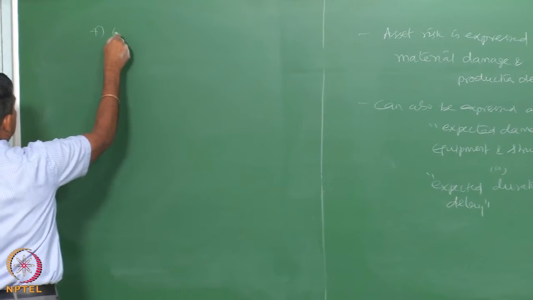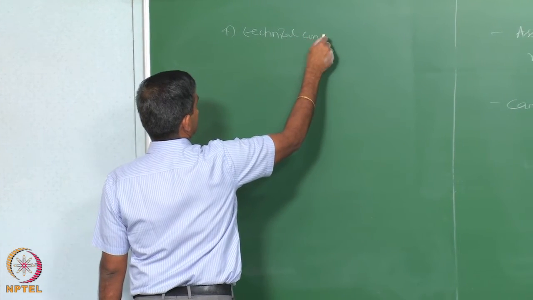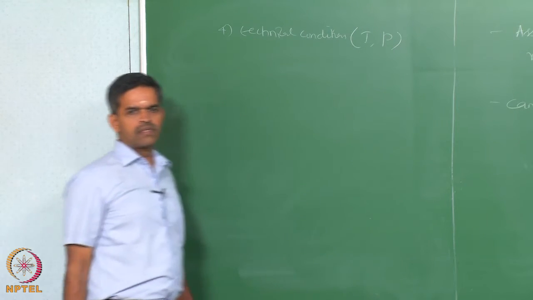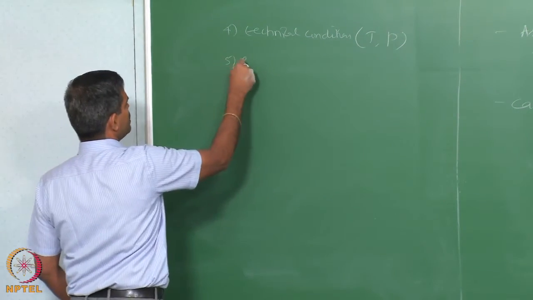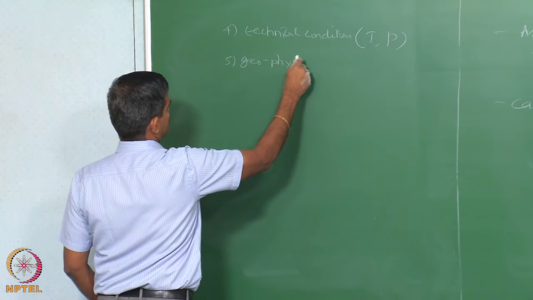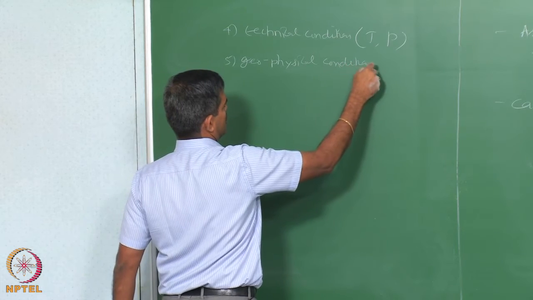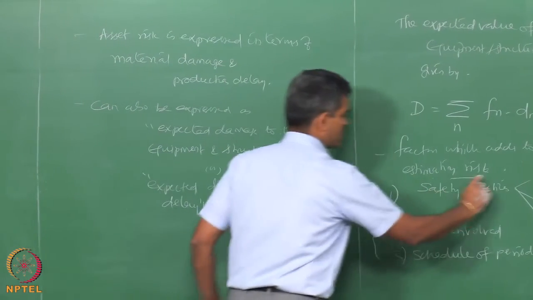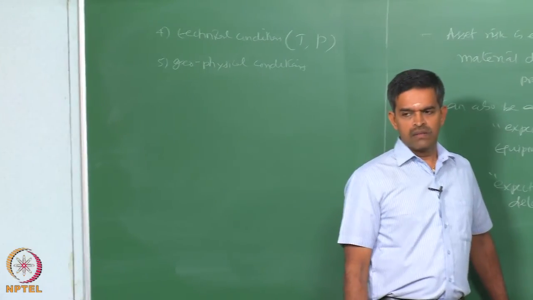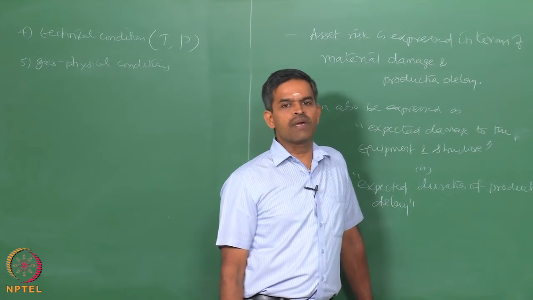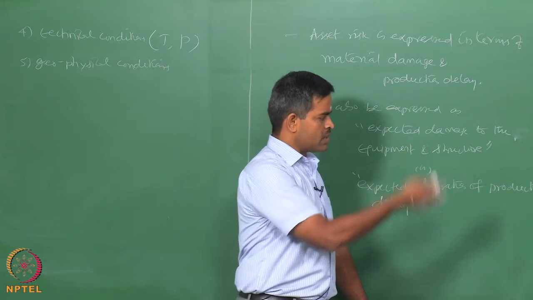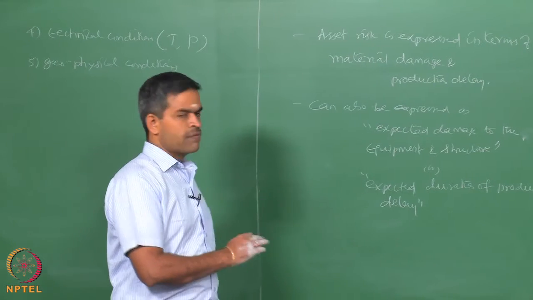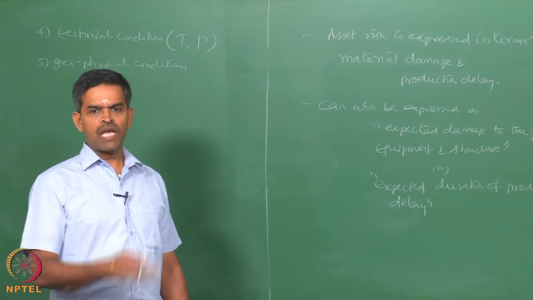Fourthly, technical conditions like operating temperature, pressure, etc. Geophysical conditions, all these will add complexity to actually estimate risk in a proper manner. Therefore, most of the decisions of risk estimates include one or more of these factors which are considered. Hence, an important part of risk management is to decide which type of risk is to assess.